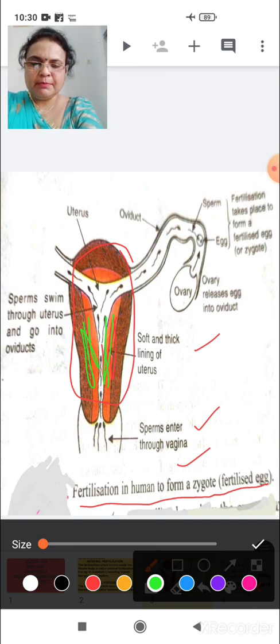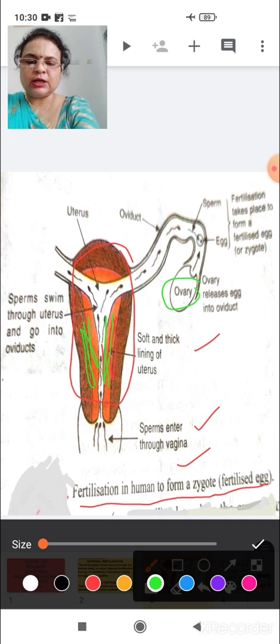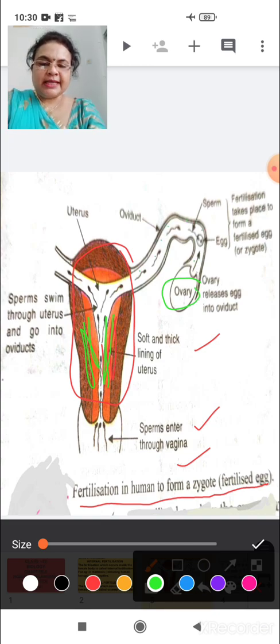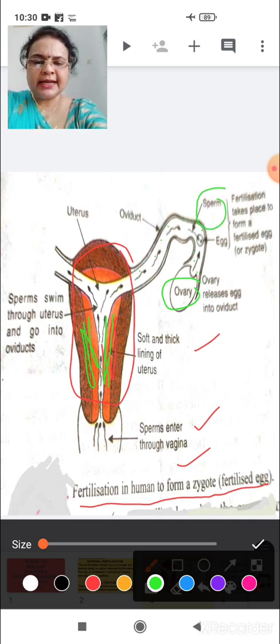Thousands of sperms enter through the oviduct. You can see here. Then what happens? Here are the sperms and here are the eggs. Fertilization takes place to form a fertilized egg or zygote.